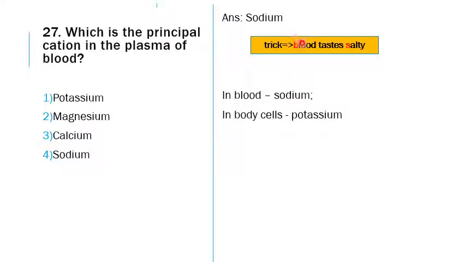So this could be used as the mnemonic. B for blood, it tastes salty. S for sodium ion. Actually, potassium ion will also taste salty, but not as much as sodium. So B for blood and S for sodium. So the principal cation in the plasma of blood is sodium, whereas within the cells it is the potassium ion.